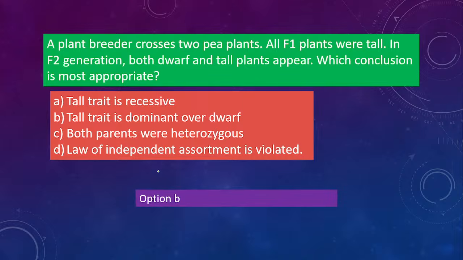The correct answer is option B, tall trait is dominant over dwarf, because you see the tall trait in both F1 as well as F2. Dwarf plants are seen only in the F2 generation, right? So the dominant trait is seen in both F1 and F2. So option B is the correct one. Option D says the law is violated, meaning it is not being followed, so it is not the correct one.